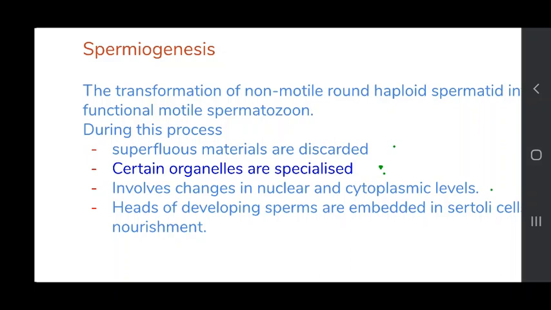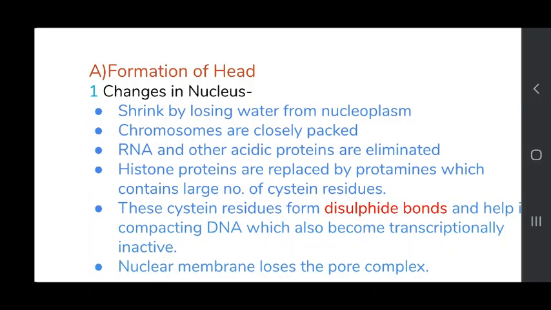During this whole process of spermiogenesis, the heads of the developing sperm remain embedded in the Sertoli cells for nourishment. Now, let us discuss the steps one by one.